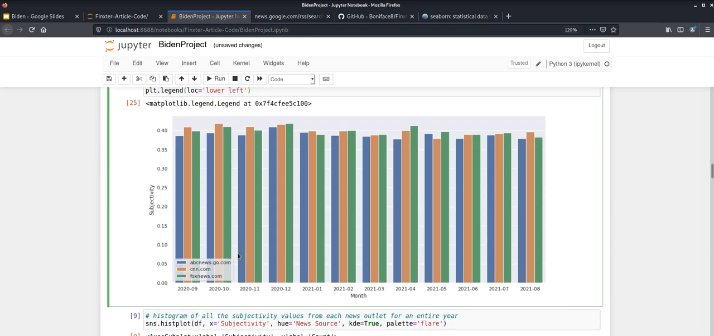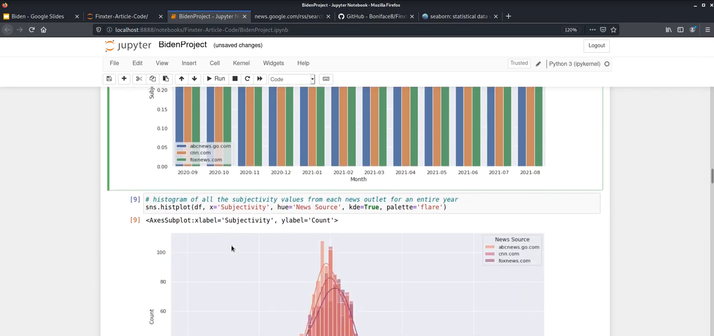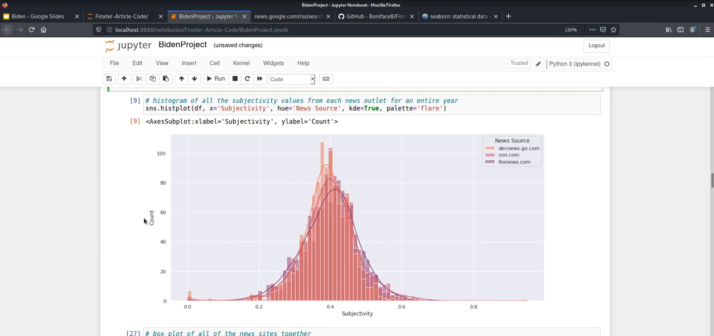So continuing further, this is a pretty good plot actually. This is a histogram of all the subjectivity values for the entire past year from each news outlet. In general, this range from 0.2 to 0.6 is what you usually see no matter what news outlet you're trying to study. It doesn't have to be just from these three. And that even includes news sites that tend to be a bit more politically extreme.